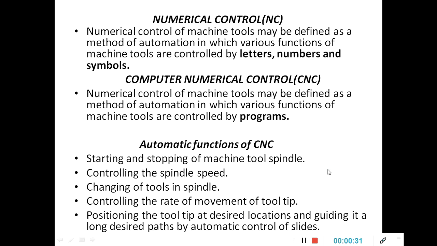Now, what is CNC? Before going to CNC, one should understand what we mean by NC. The long form of NC is numerical control. Numerical control of machine tools may be defined as a method of automation in which various functions of machine tools are controlled by letters, numbers and symbols.